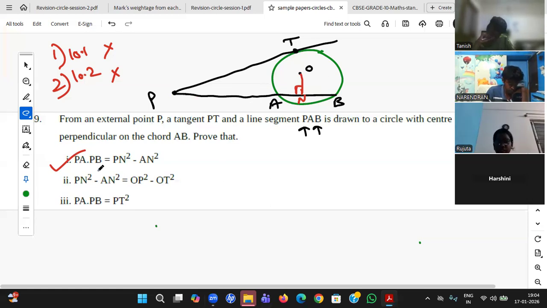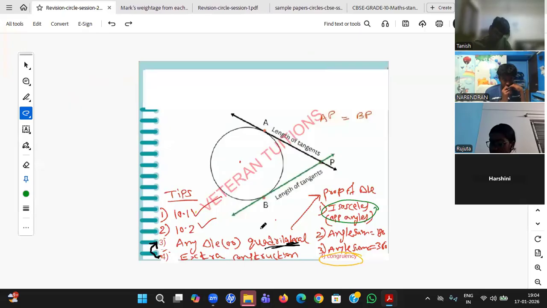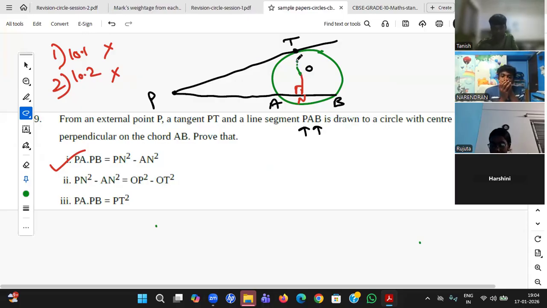So first I joined OT. So okay, students, she's saying the 10.1 are there, and she wants some extra triangle construction. She said she has joined OT. Once joined, it means radius and tangent, 90 degrees, came.